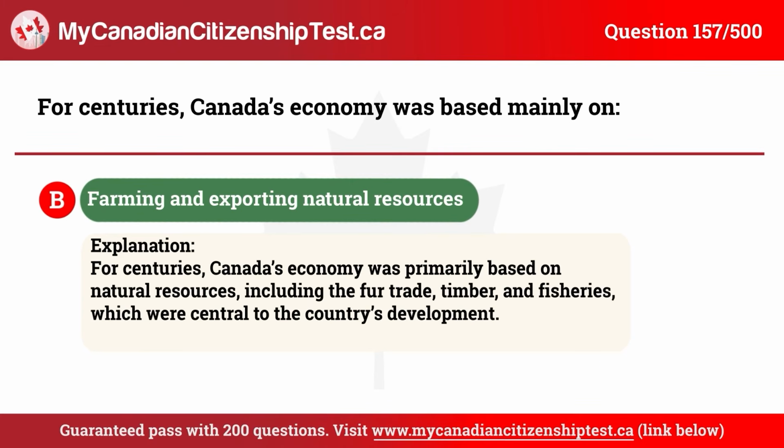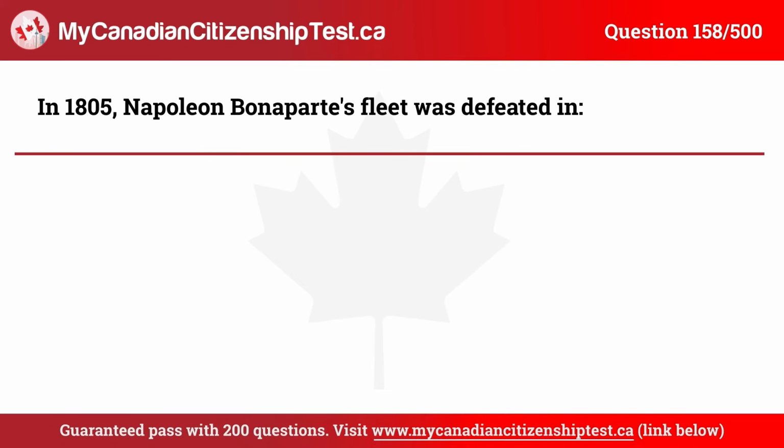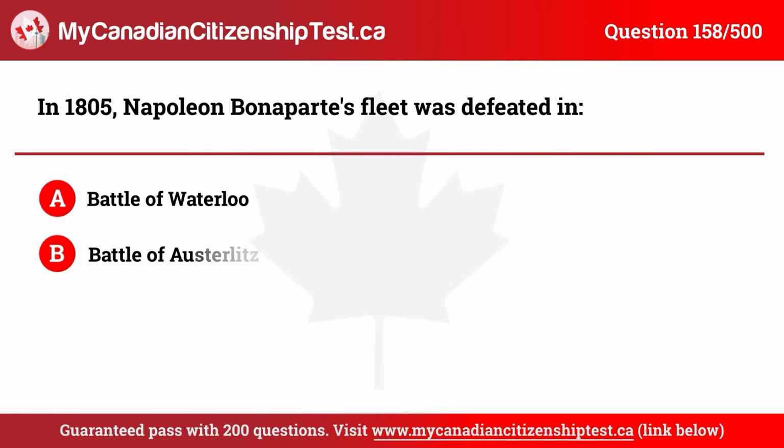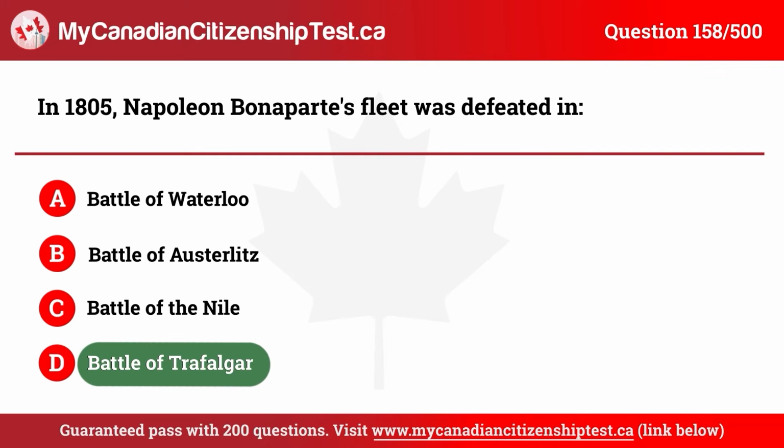Question 158. In 1805, Napoleon Bonaparte's fleet was defeated in A. Battle of Waterloo, B. Battle of Austerlitz, C. Battle of the Nile, D. Battle of Trafalgar. The correct answer is D. Battle of Trafalgar.